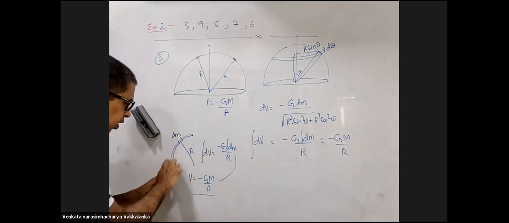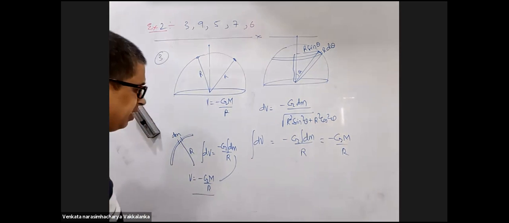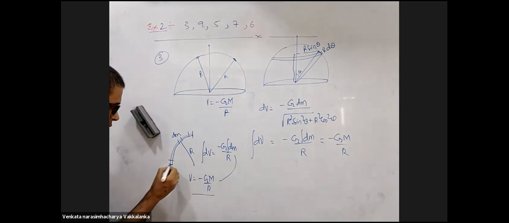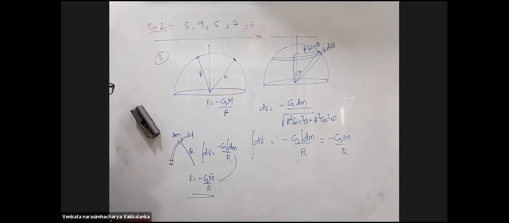And what if it is non-uniformly distributed? Makes no difference for me. Integral dm. Take more mass here, less mass here, more mass here again. As long as the net total dm is capital M, for me the potential will be the same.